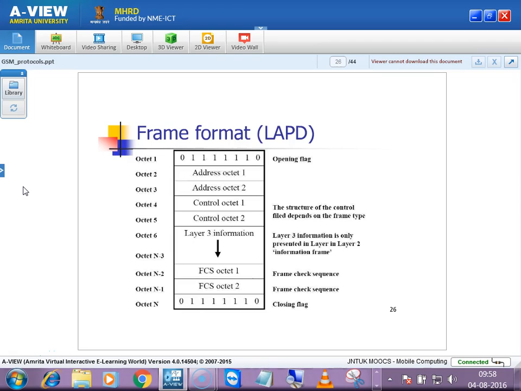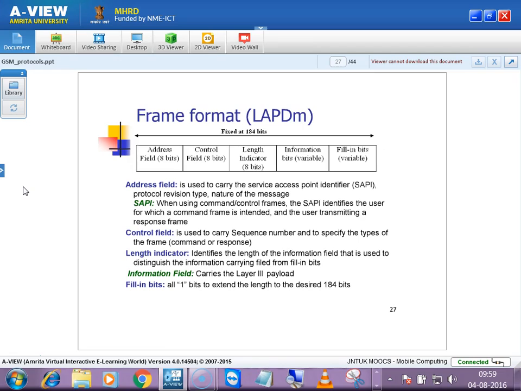And the frame format will be like this. See, we are having octets, which is nothing but 8 bits. So what is the first octet and what is the second octet? Where the address field will be, where the source address and the destination address are, and where the control information is stored. This is the hierarchy. First, this is the opening flag in octet 1. And from octet 2 it will be having the address and then control information and then layer 3 information. Okay, then frame sequences and then closing flag. This is the frame format which is followed in LAPD.